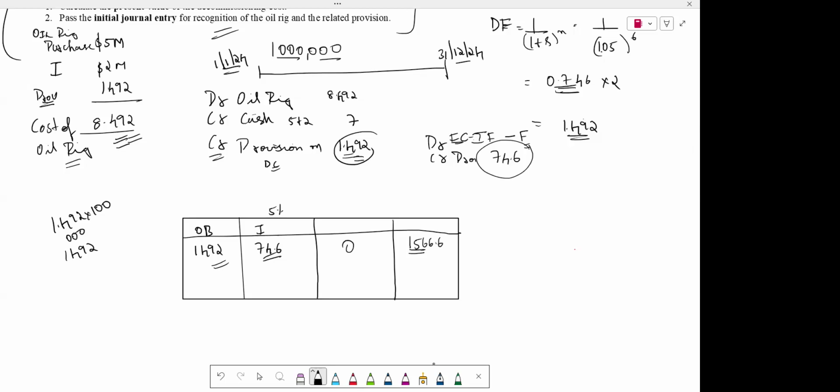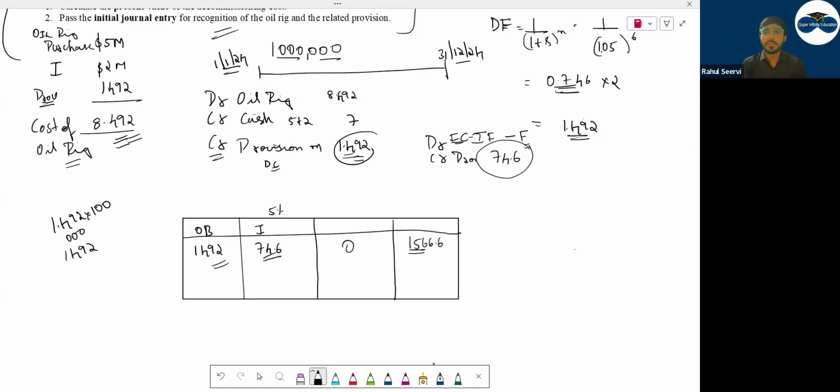सर, मतलब ये प्रोविजन बढ़ बढ़ के 2 मिलियन तक पहुंचेगा? हाँ, राज ने करेक्ट बोला। ये बढ़कर कब तक 2 मिलियन पहुंचेगा? 6 साल के बाद। After 6 years this will become 2 million. So that means what is the basic idea now? IAS and IFRS work on the concept of discounting. If there is a time difference of more than 1 year, discount and record it. अगर टाइम गैप 1 साल से ज्यादा है, आपको डिस्काउंट करके रिकॉर्ड करना है।